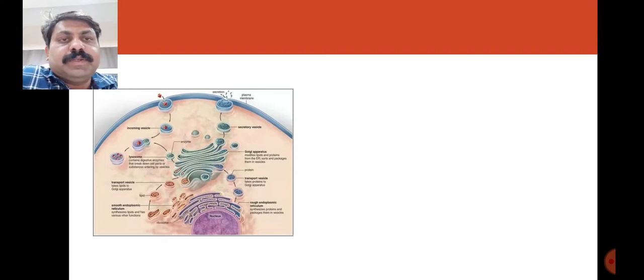Structurally, this Golgi complex is a flattened sac-like structure placed in the cytoplasm. It has two faces. On the inner side, it faces towards the nucleus or endoplasmic reticulum, and on the other side, it faces towards the plasma membrane.